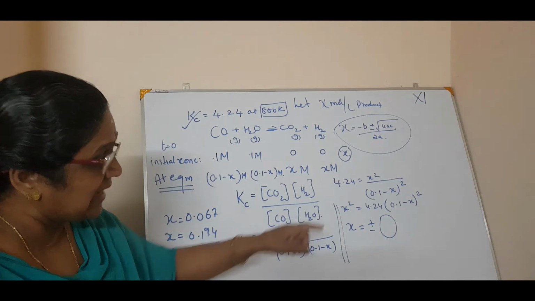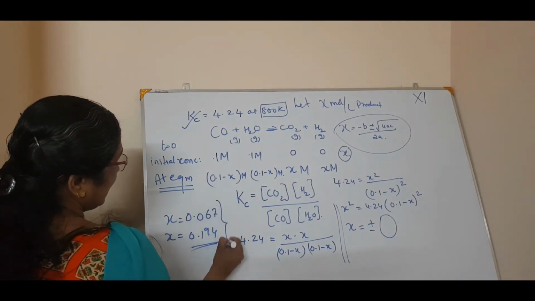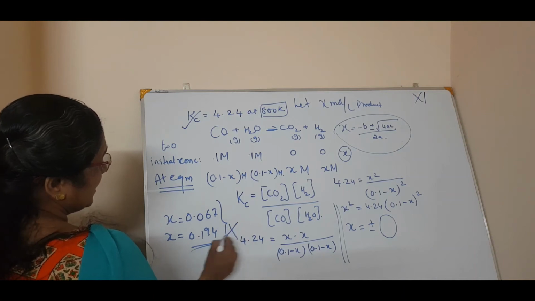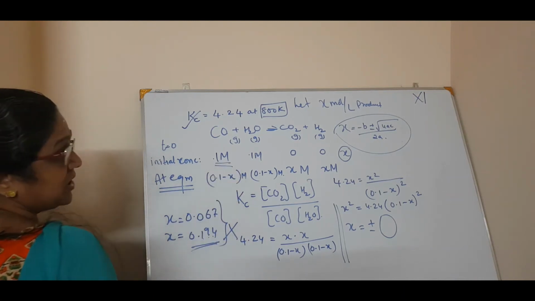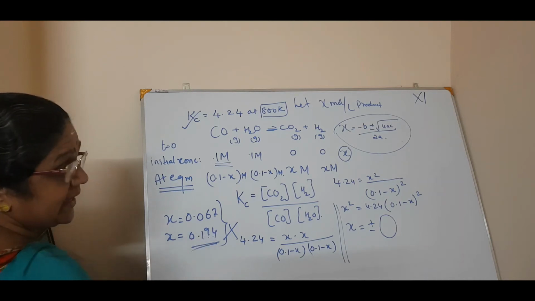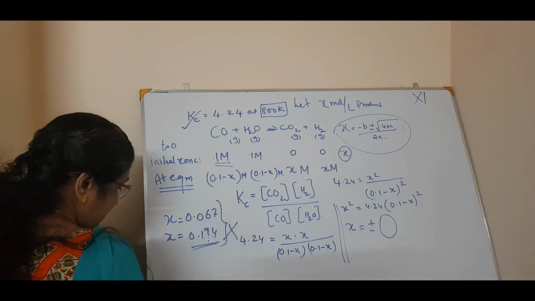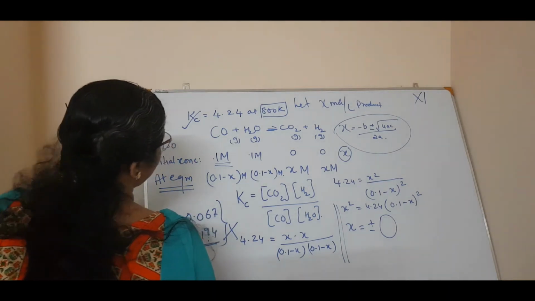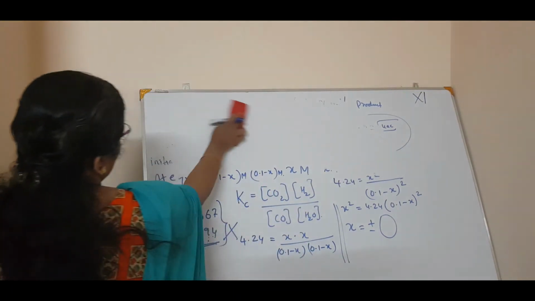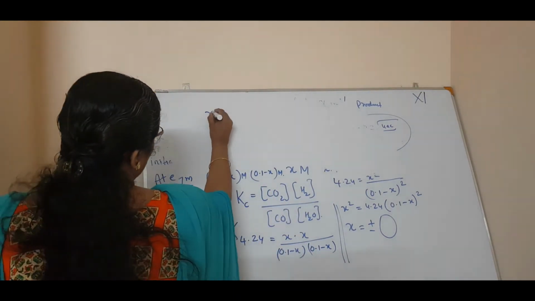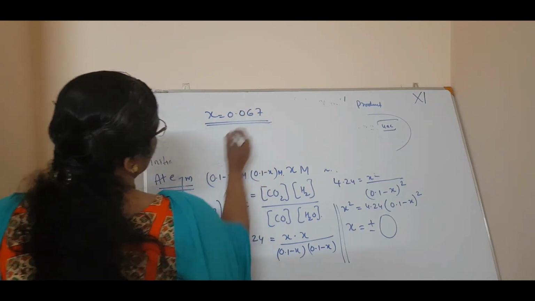So you go for the calculation and find that x gets two values. Check this. We will not take this value because it is 0.194, and the initial concentration is only 0.1, so there is no chance of it being more than that. So we discard this value, and we will take x as 0.067. We got the value of x.